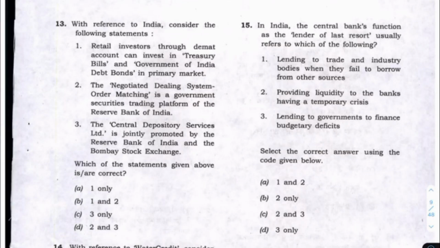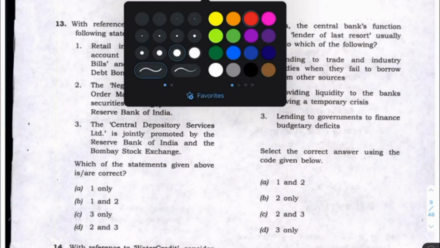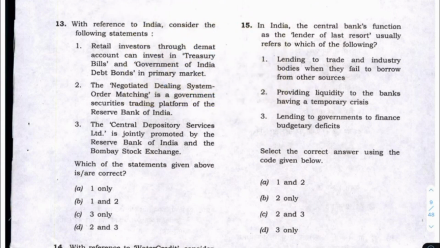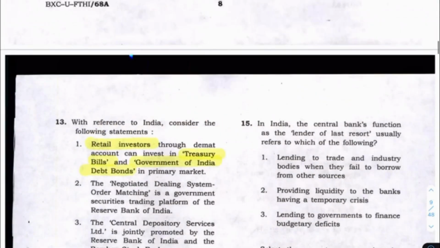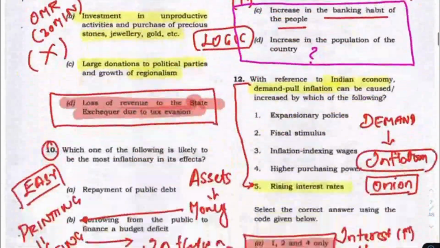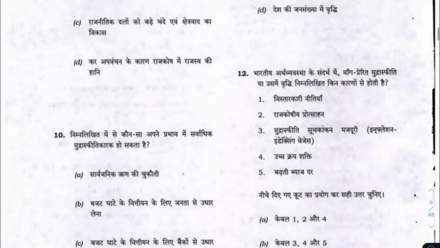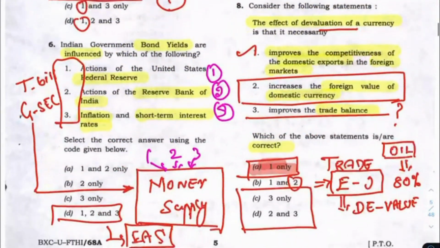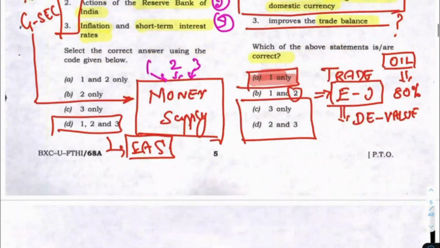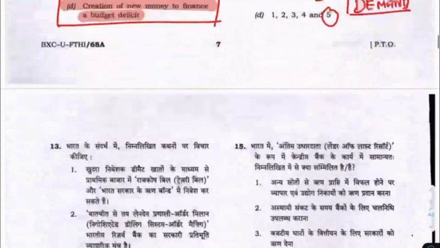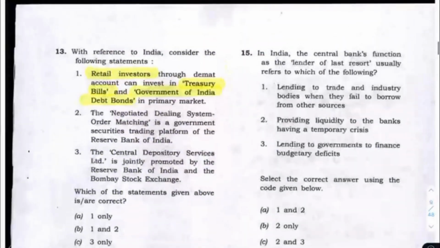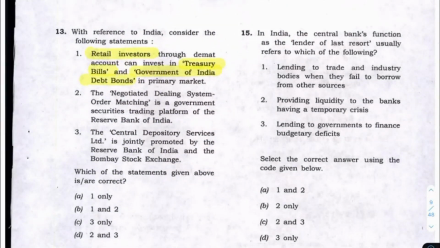Next comes this problem of retail investment. This is a current affairs question, but a tough one. Treasury bills, Government of India debt bonds. If you remember the earlier question on bond yields, there was a question similar to this, or not similar, it's treasury bills. Bond yield means government bond yield.